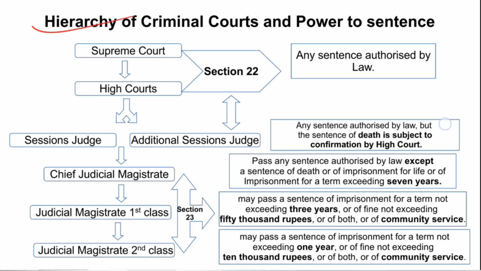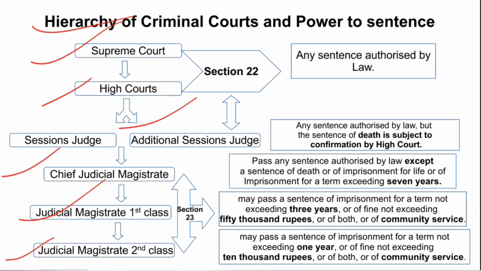Here I have produced the hierarchy of the criminal courts and their power to sentence. On top it is the Supreme Court, and then comes the High Court, and then Sessions Judge, Additional Session Judge, CJM, and then also Additional CJM and Sub-Divisional Judicial Magistrate can also be there in this hierarchy. Then comes JMFC and then JMSC. This is the hierarchy, and there are obviously special courts too, and they can also be here accordingly.